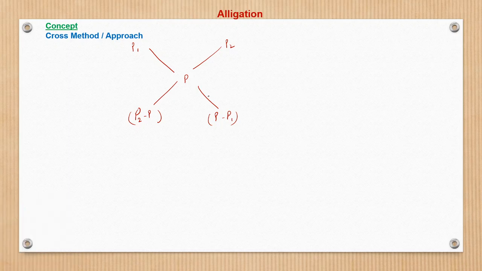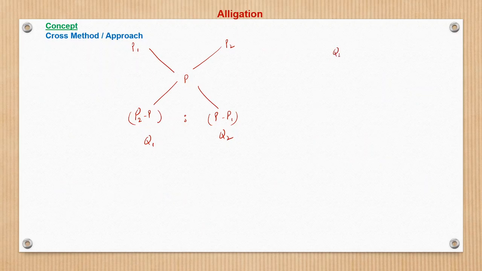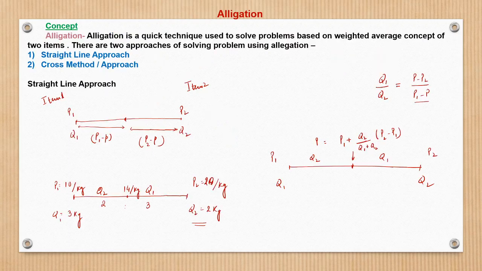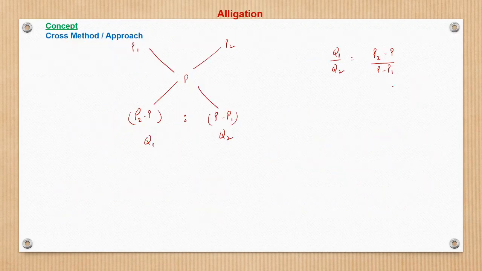So P2 minus P and then P minus P1. Right. So this ratio is nothing but the ratio of the weight of the first item and the weight of the second item. Same thing, this is also derived from the same equation. Q1 by Q2 is equal to P2 minus P upon P minus P1, right? This expression which I had derived here was using the same.